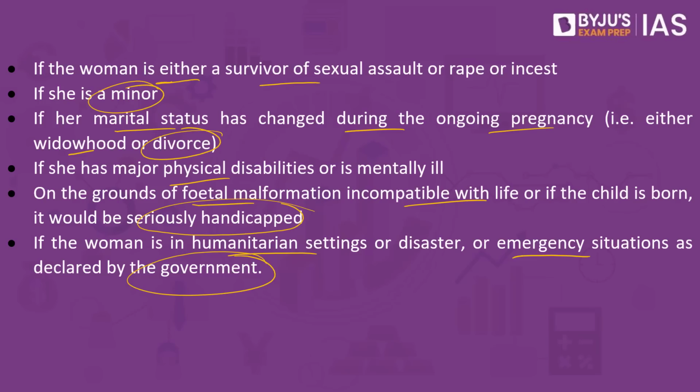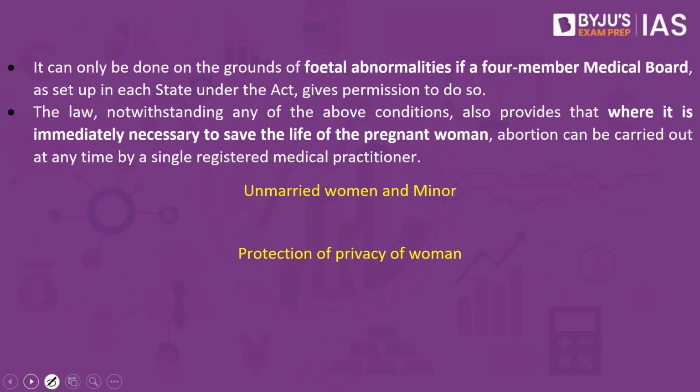Does it mean that after 24 weeks, women would not be able to use this abortion law? No, she can still use it as well. If she has to use it beyond 24 weeks, it can only be done on the grounds of fetal abnormalities, if a four-member medical board set up in each state under the Act gives permission to do so. So even if it is beyond 24 weeks, she would be able to abort the fetus, but this will require the permission from a four-member medical board. This board will be established in every state, and the state would be able to regulate it. So if these four members decide that it can harm the woman as well as create fetal abnormalities, then abortion can take place even after 24 weeks.